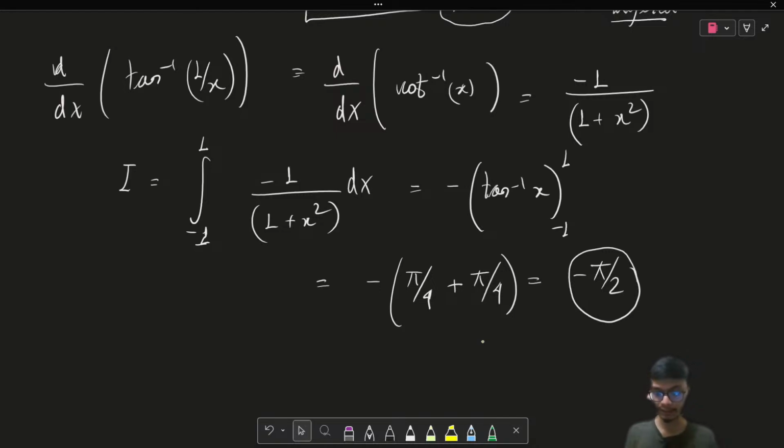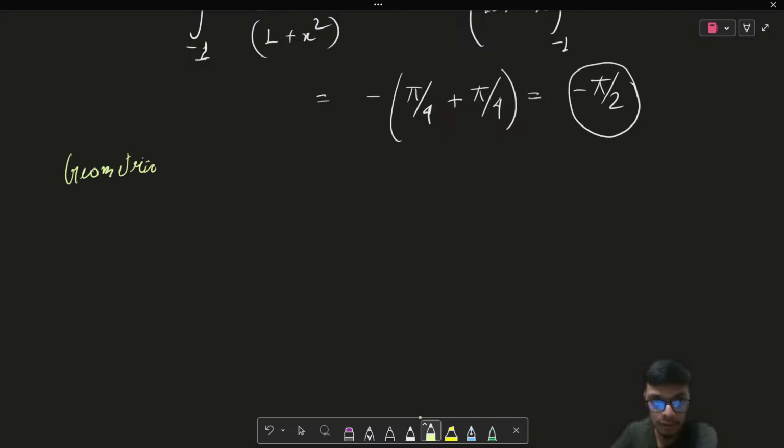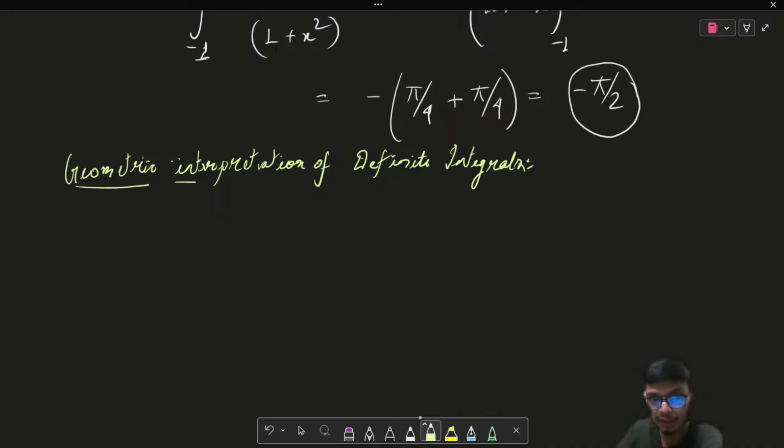If you don't have any questions, let's go on and discuss the geometrical interpretation of the definite integral. What do I basically mean by the geometrical interpretation of the definite integral? Let's see the geometrical interpretation of definite integral.